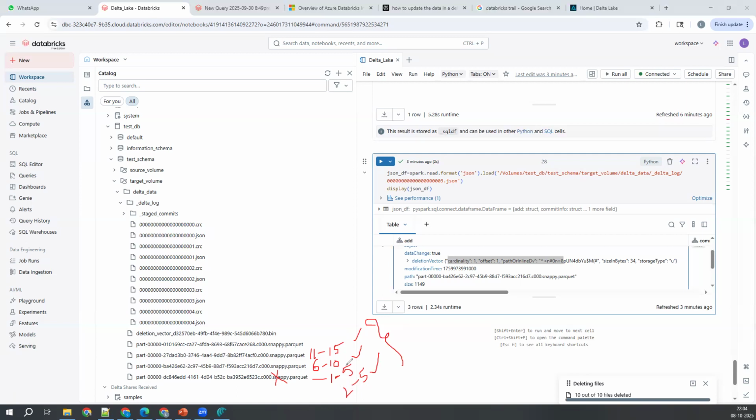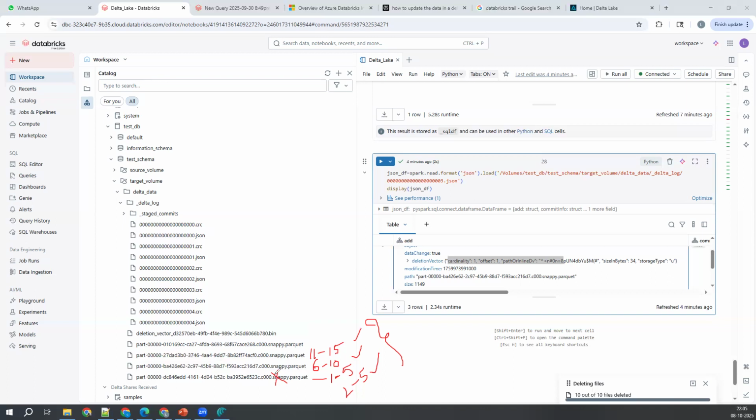That is not happening in Delta 4.0. You know the disadvantage of doing that? More storage will be used, right? It has to retain this file and create one more file with 2 to 5. Unnecessarily, it is maintaining two files. Are you getting my point?